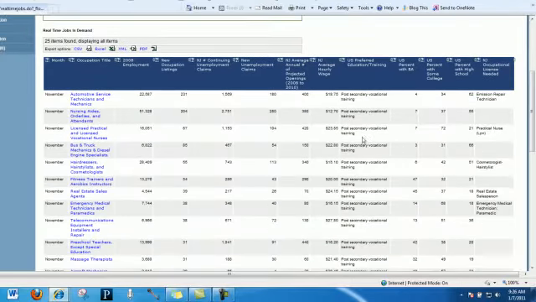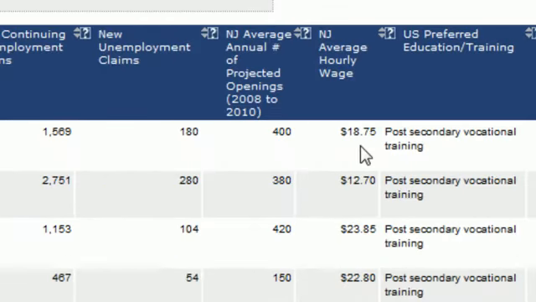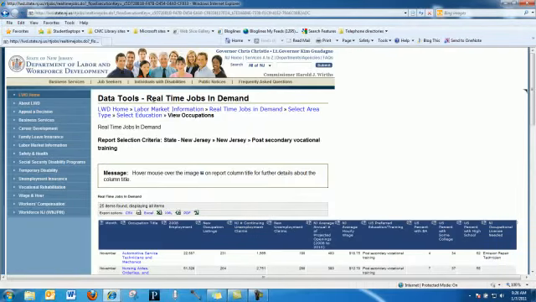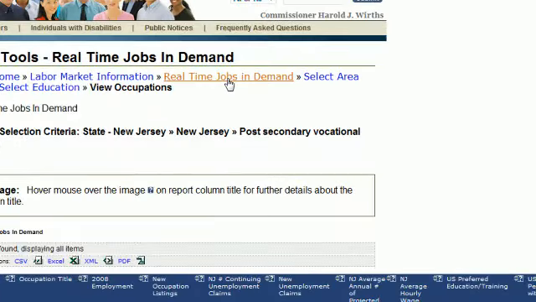And we were presented with all this great factual information in a table form. Occupational title, employment statistics, and some very good information such as the hourly wage. So that was the Data Tools Real Times in Demand. I'm going to use the breadcrumb to go back to Real Times Jobs in Demand.